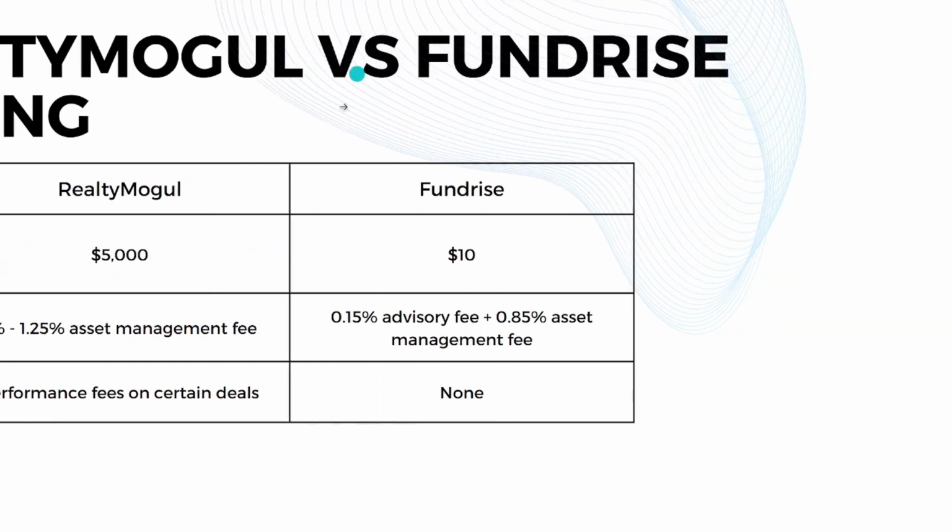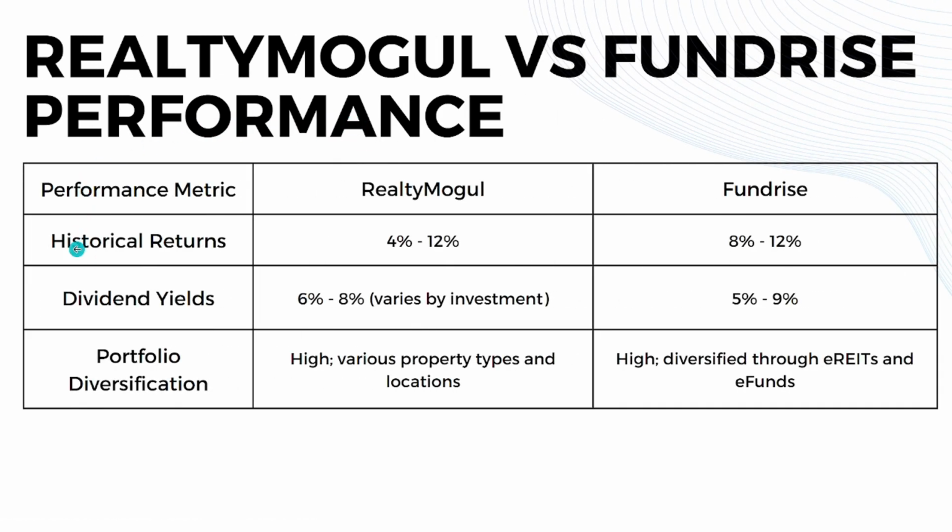So now let's go directly to another section, which is performance. So when it comes to historical returns, RealtyMogul offers 4% to 12% historical return, while Fundrise offers starting from 8% to 12% also. When it comes to dividend yields, RealtyMogul offers 6% to 8% and it varies by investment, while Fundrise offers 5% to 9% dividend yields. When it comes to portfolio diversification, RealtyMogul is very high and it varies across property types and locations. Same thing with Fundrise, it's very high also, but it's diversified through eREITs and e-funds. So that's it for the performance.